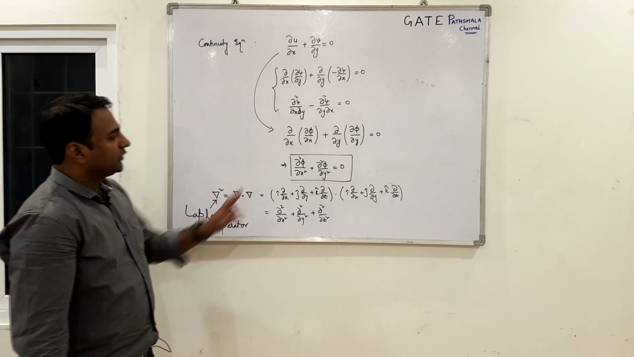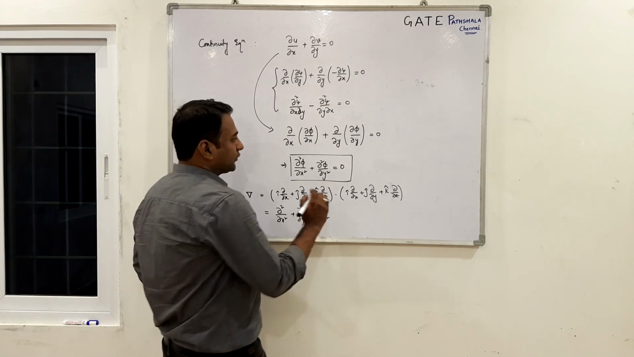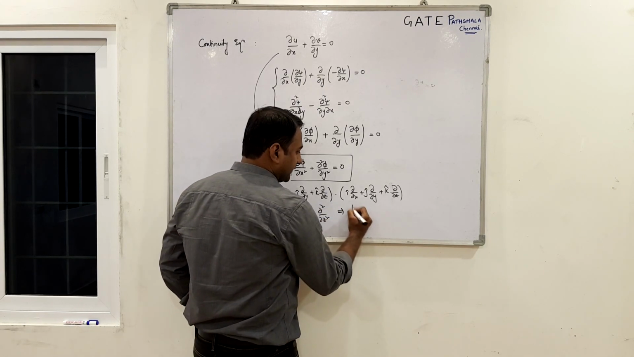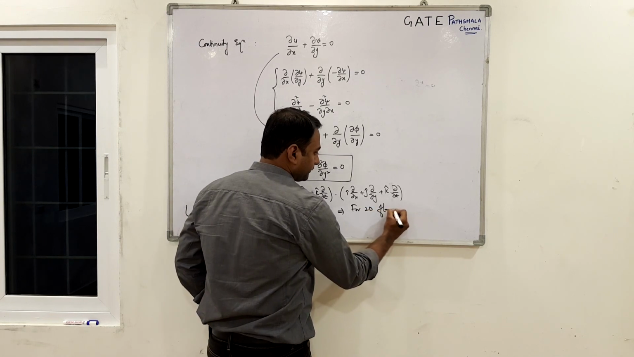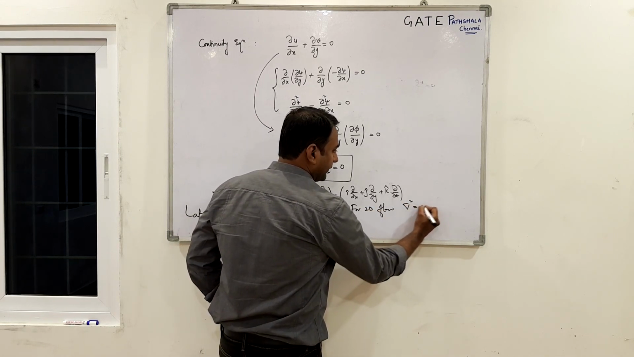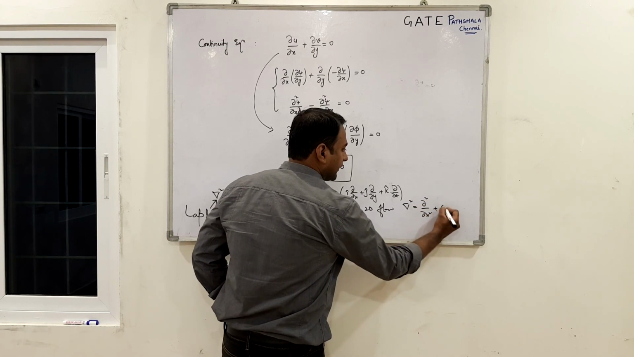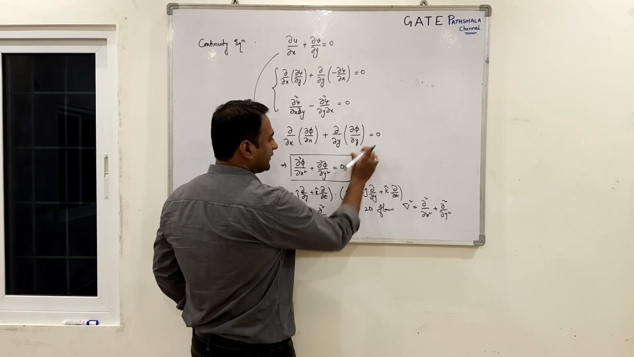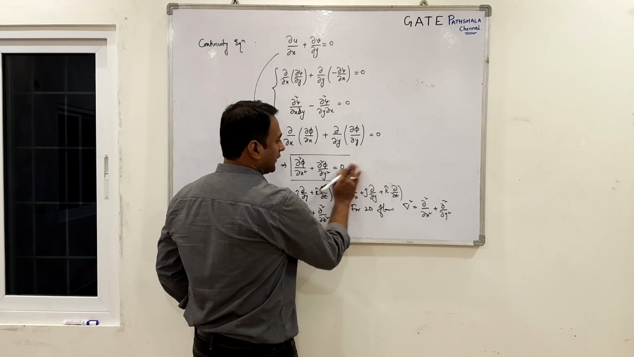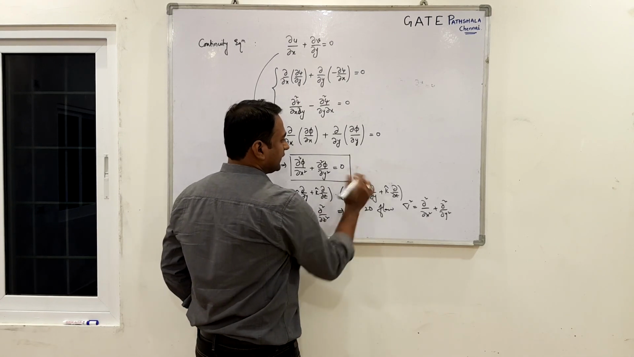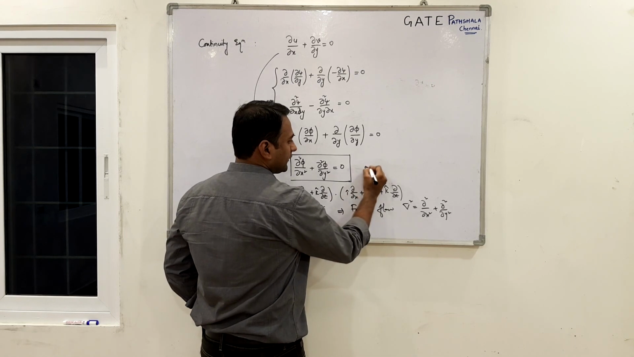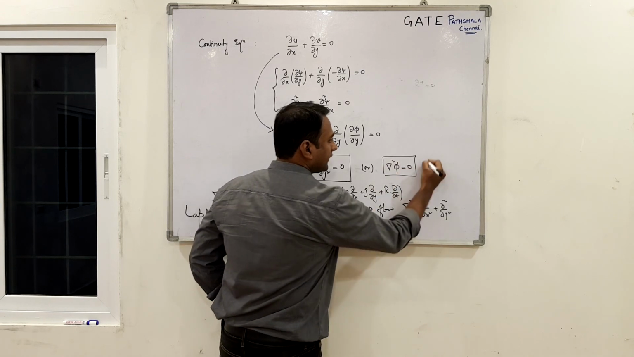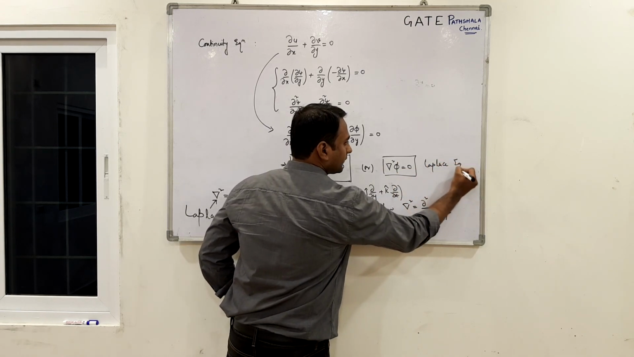Since we are using it for only 2D flows, okay, for 2D flows del square will be written as dou square by dou x square plus dou square by dou y square. So the above equation, now we can also write this equation as, or we can continue with that. We can write this equation as del square phi equals to 0. This is the Laplace equation in phi.